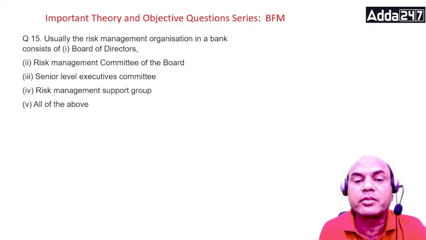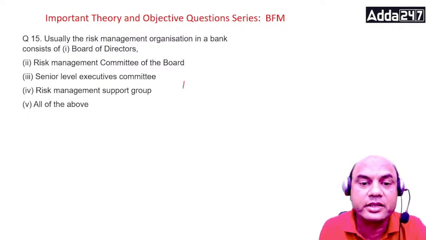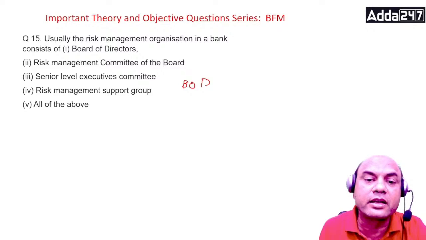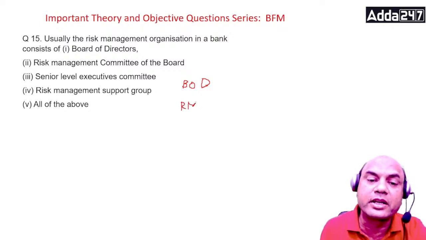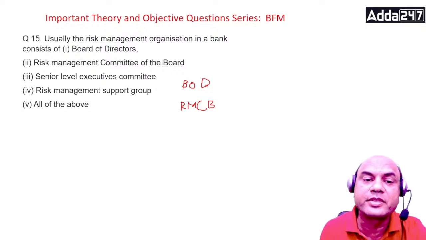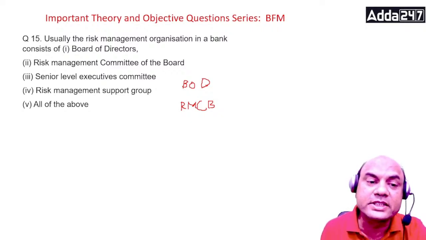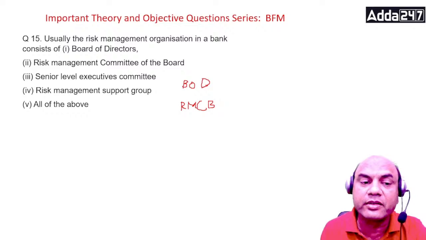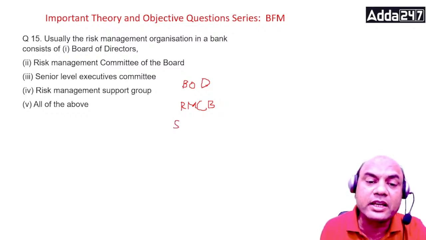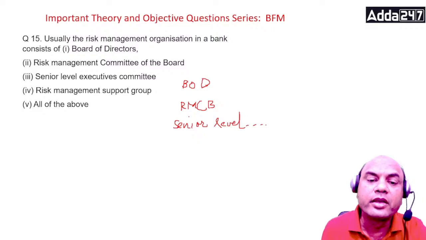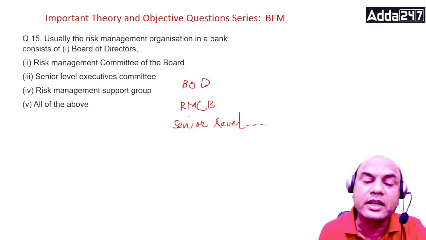So firstly, always remember, in a bank, the main concerned party is the board of directors, top level. They are the concerned persons for anything which happens in the bank. Below them works the RMCB, Risk Management Committee to Board. Below them works the senior level executives committee. In this senior level executive committee, there are 3 committees.